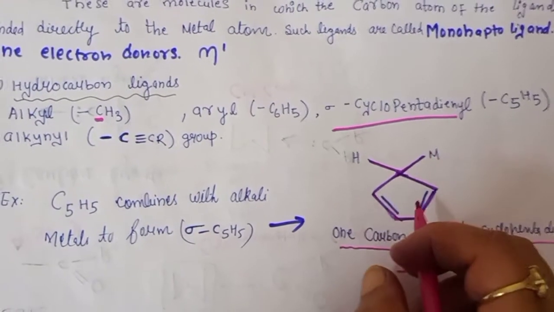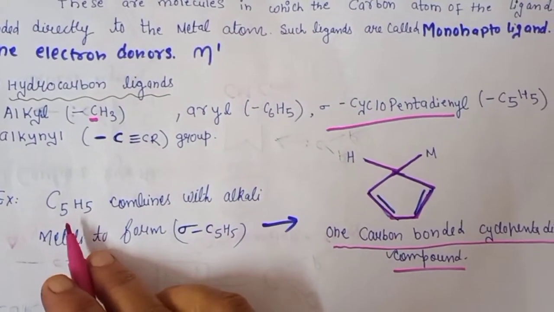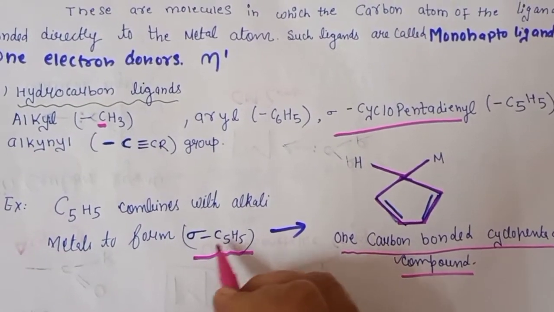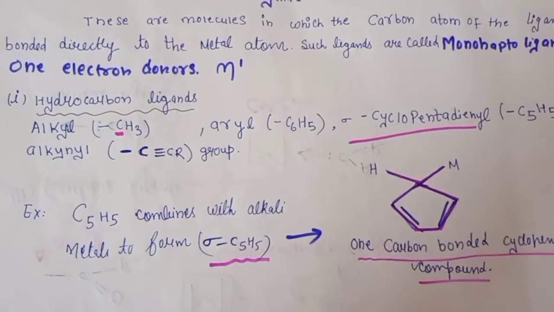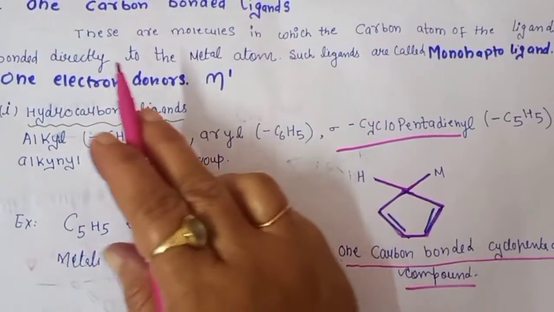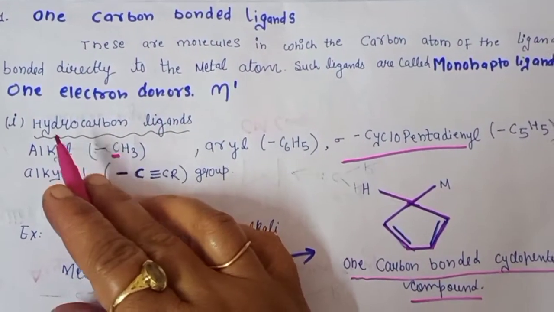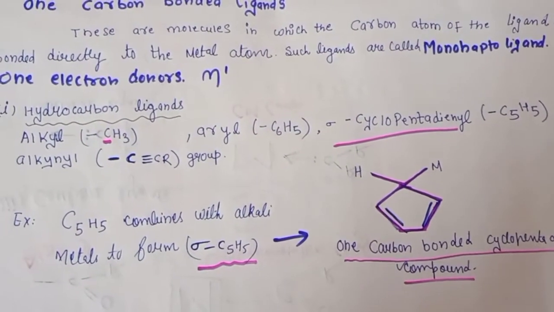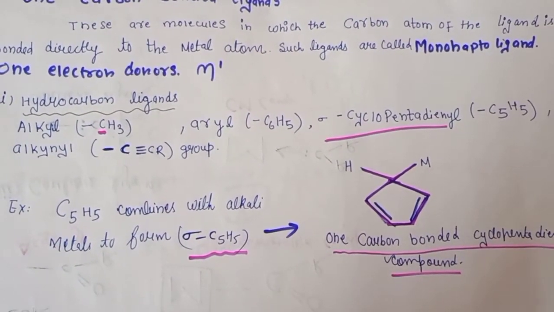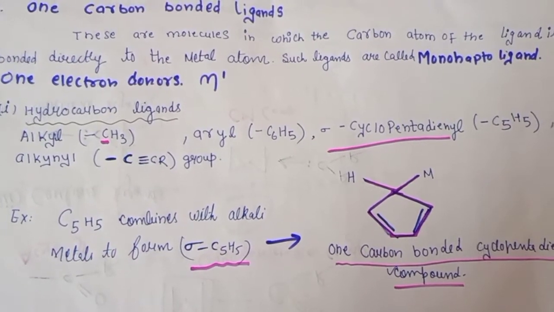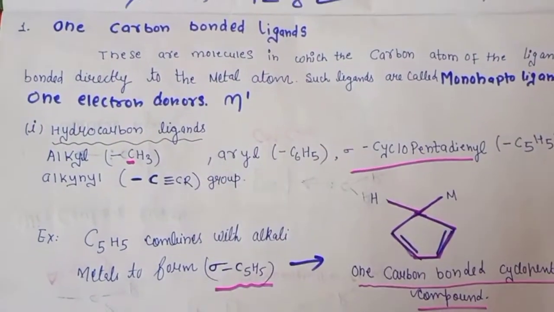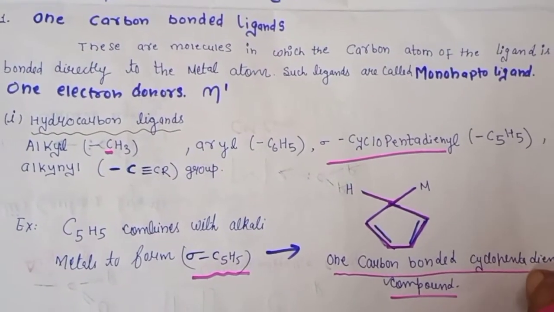Then here we can write C5H5 combines with the alkali metals to form sigma. This is an important term. Sigma C5H5, we will write it here. So the first category for the one carbon bonded ligand is hydrocarbon ligands. All these are hydrocarbons, so we can term them hydrocarbon ligands. And how much are they donating? They are 1 electron donors, so we will write it as eta 1, and they are termed monohapto ligands.